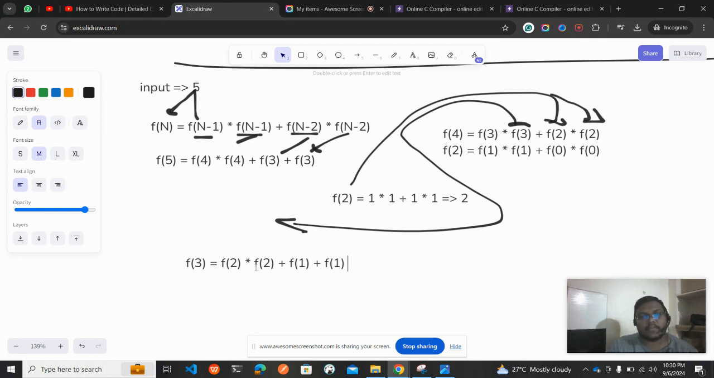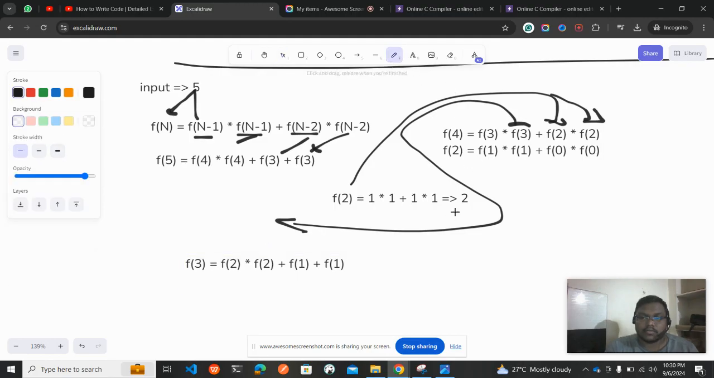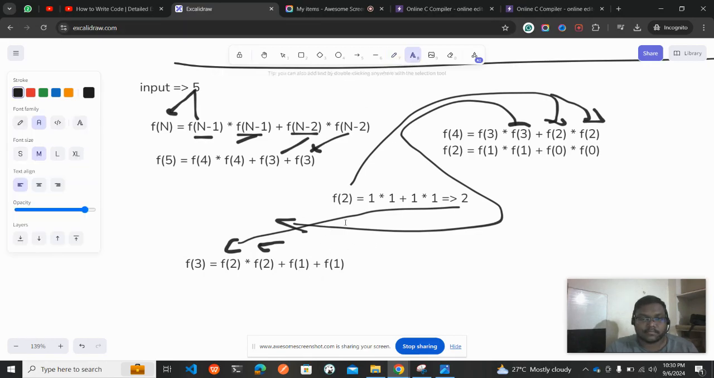Why? Because for f of 1, n minus 2 is 3 minus 2, which is 1. Initially we know the value of f of 2, which is 2, so we can directly replace it here. And we know f of 1. Okay, I made a mistake, it should be star. So what is f of 1? F of 1 is nothing but 1.